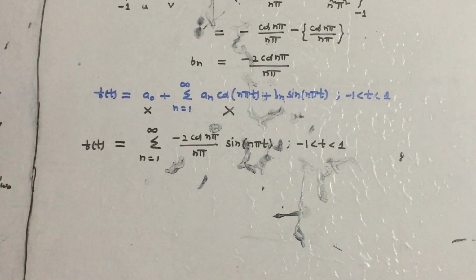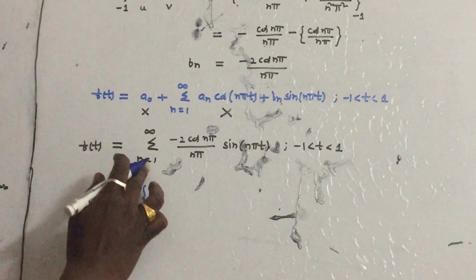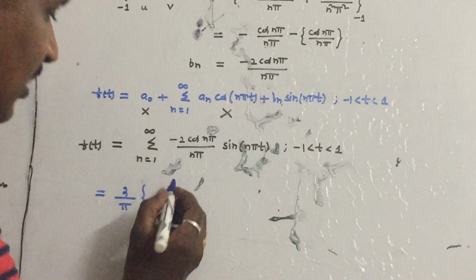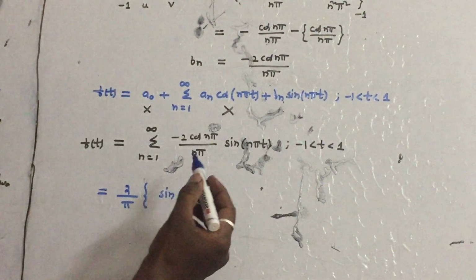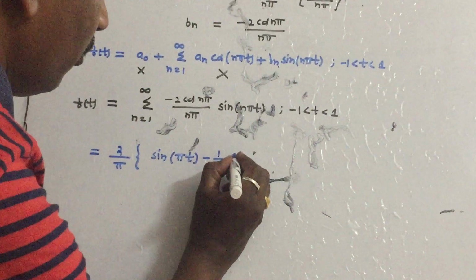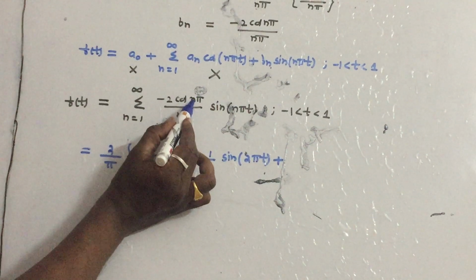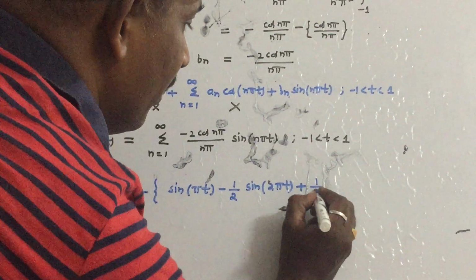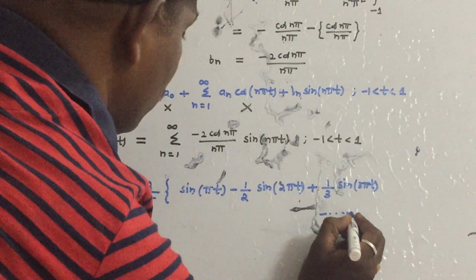Let us take 2/π outside and substitute n equal to 1, 2, and so on. If we substitute n equal to 1, cos π is -1, minus into minus plus, so it becomes sin(πt). If we substitute n equal to 2, cos 2π is 1, so it becomes minus 1 by 2 into sin(2πt). If we substitute n equal to 3, cos 3π is -1, minus into minus plus, 1 by 3 into sin(3πt), minus and so on.